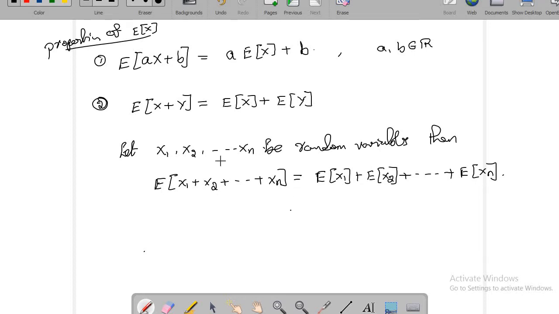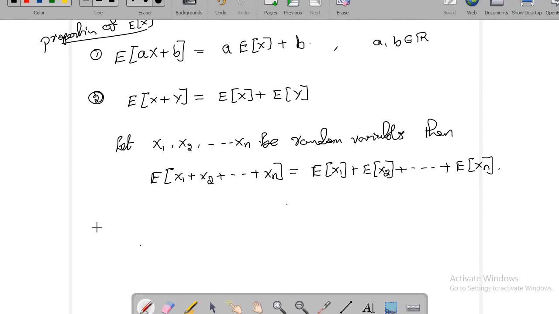So you have n random variables, and you'd like to know what is the mean of the sum of the random variables. So that will be same as sum of the means, that is expected value of x1 plus x2 plus and so on, is equal to expected value of x1 plus expected value of x2 plus and so on, expected value of xn. So this is true for any random variables.